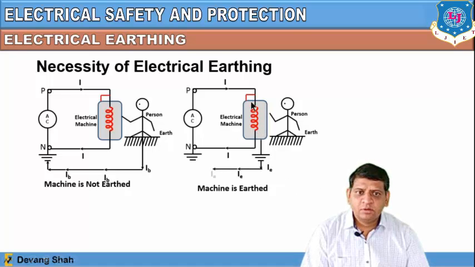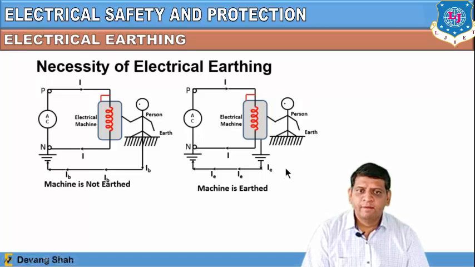Why? Because this machine is properly earthed, where all the outer body current will easily pass through this earth and make the closed path of this circuit here, right? So all the excessive current which is flowing in the outer body of this home appliance or electrical machine easily passes through this earth. So even if the human body touches it, it will not experience any electric shock in this phenomenon, right?